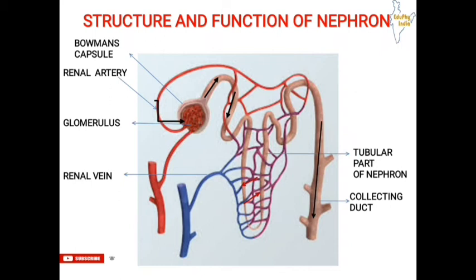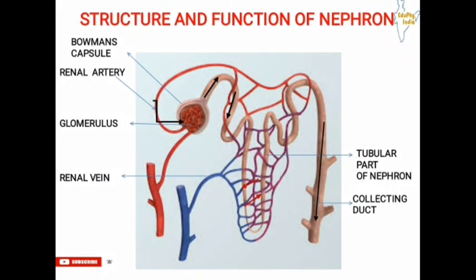So this is the basic functioning of the human excretory system. A basic structural and functional unit of kidney is nephron. So, ultimately, it is the basic structural and functional unit for filtration for human organisms.